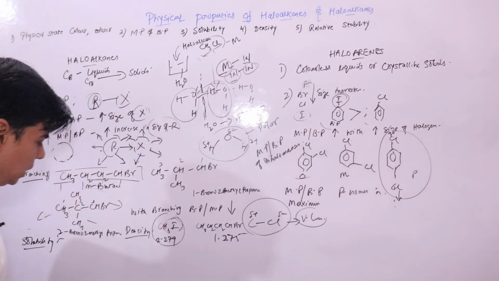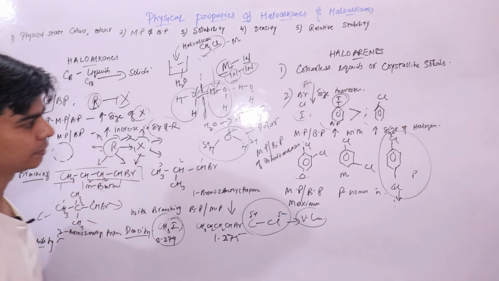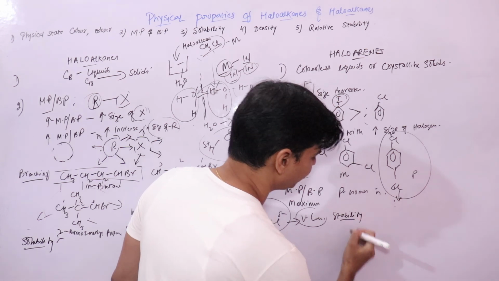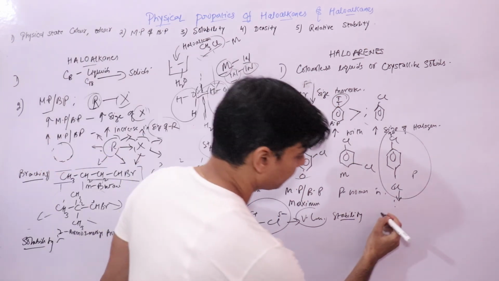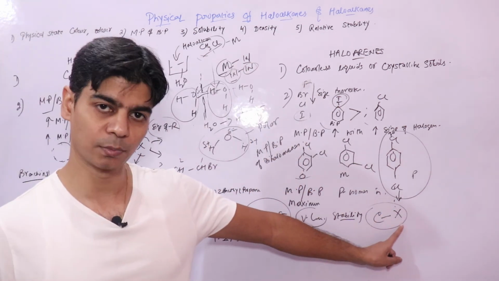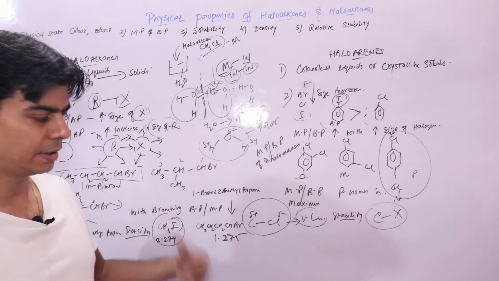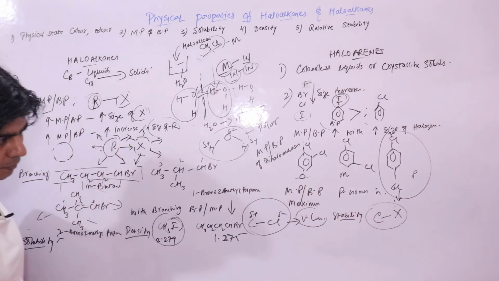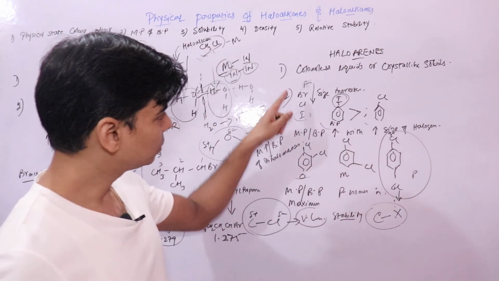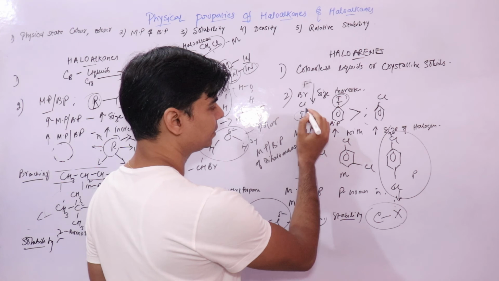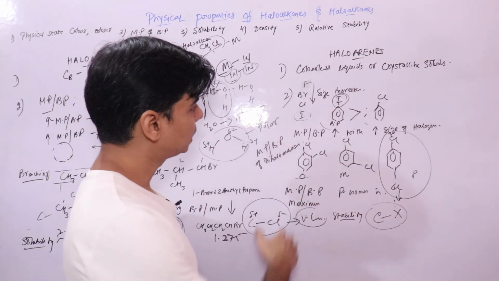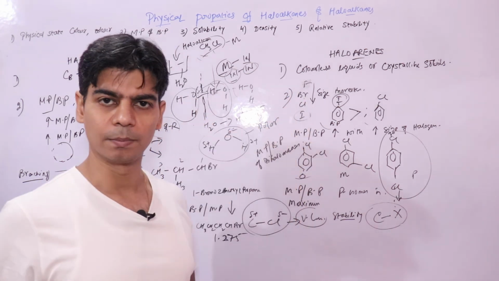Now one more thing, relative stability, right? We'll talk about stability. When we talk about stability, we are more concerned with this C-X bond in haloarenes and haloalkanes, right? If we talk about this bond strength, we know that in case of X we have fluorine, chlorine, bromine, iodine, right? We know that size increases as you move down the group, right?